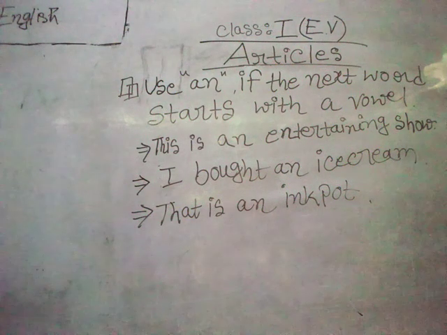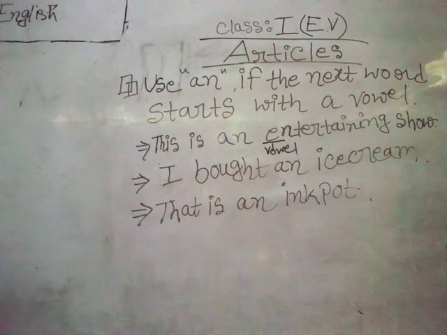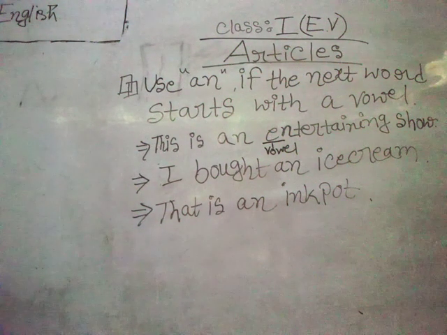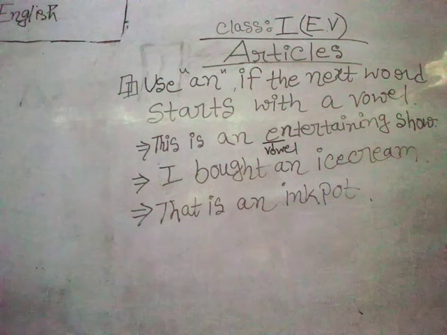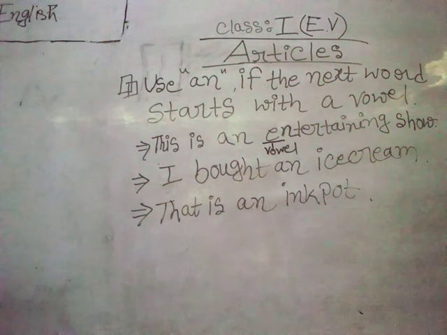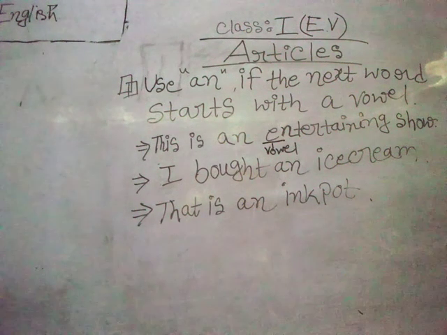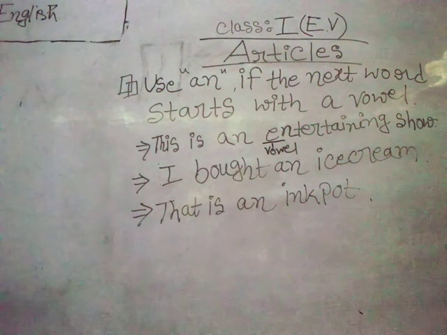Okay babies? Then see, I bought an ice cream. Here ice cream starts with what? It starts with i, and is i a consonant or vowel? Remember the vowels a, e, i, o, u. I is a vowel. So if the next word starts with a vowel, then what should I put as article? An. I should put an before the vowel. So, I bought an ice cream.